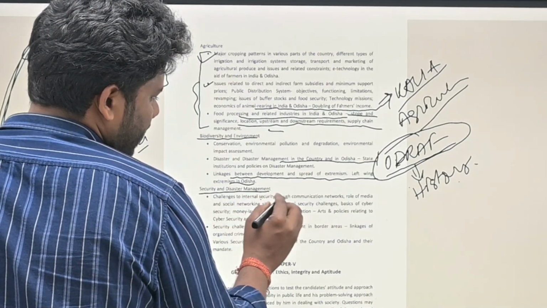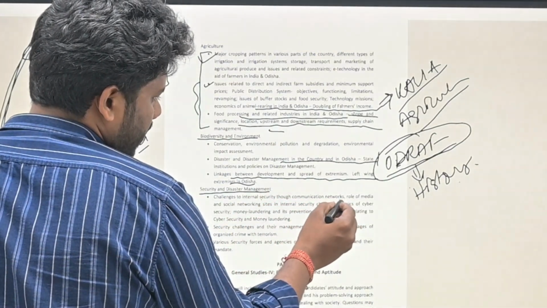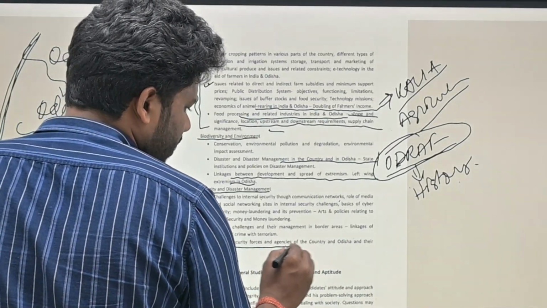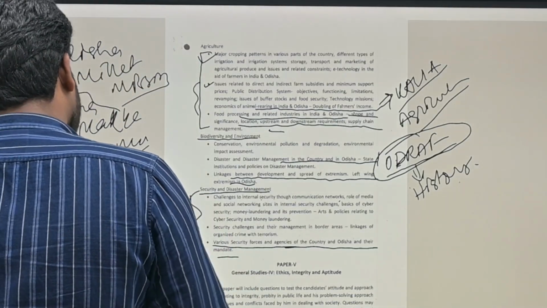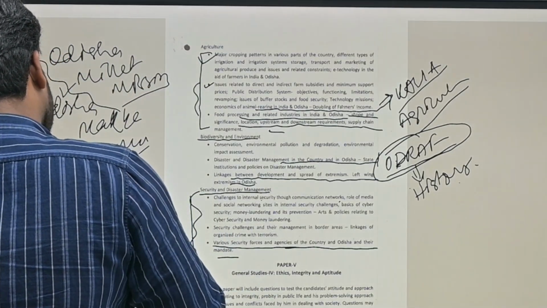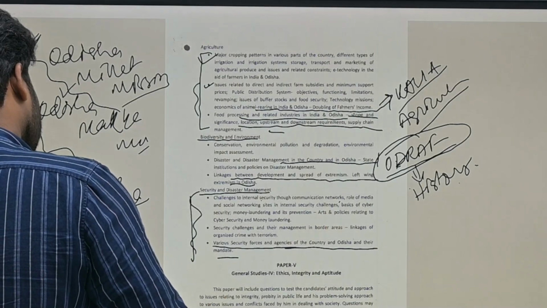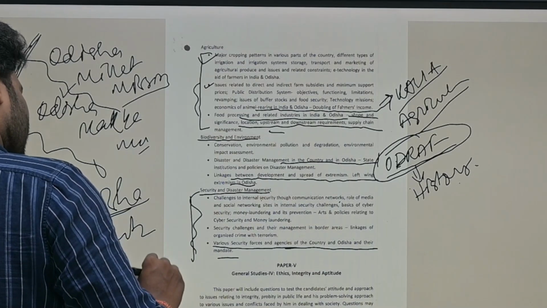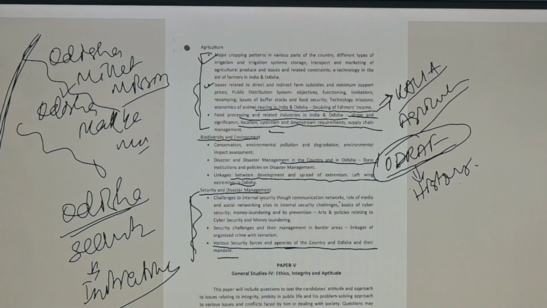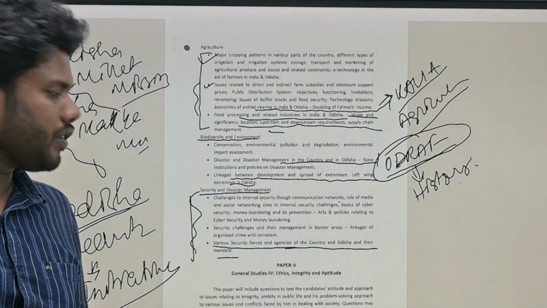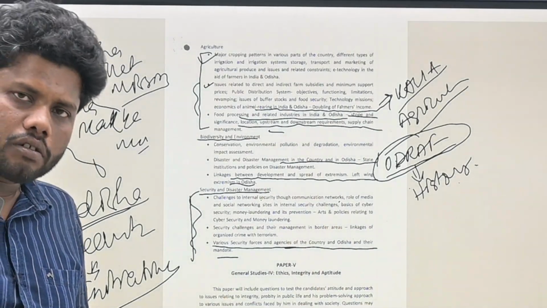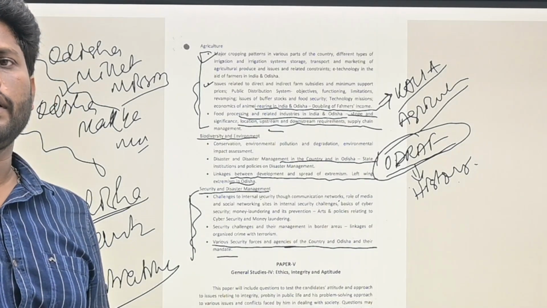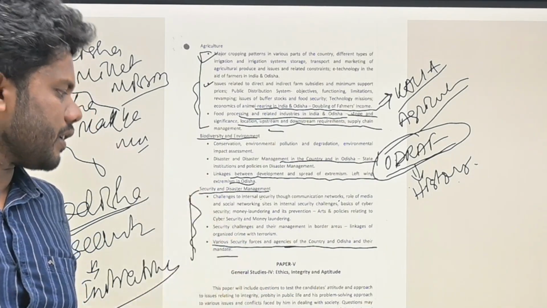So next one is security and disaster management. Now challenges to internal security through the communication network, role of media. So here various security forces, agencies in Odisha and their mandate. Now Odisha and security, what initiatives are they taking, and how are they developing in the field of security, cyber security, cyber crime, and what measures have been taken in Odisha, that needs to be covered.